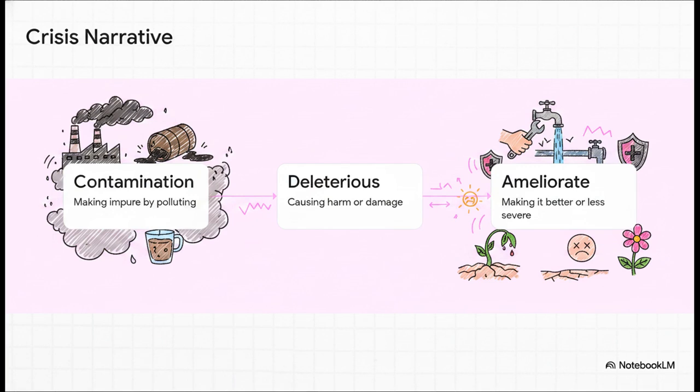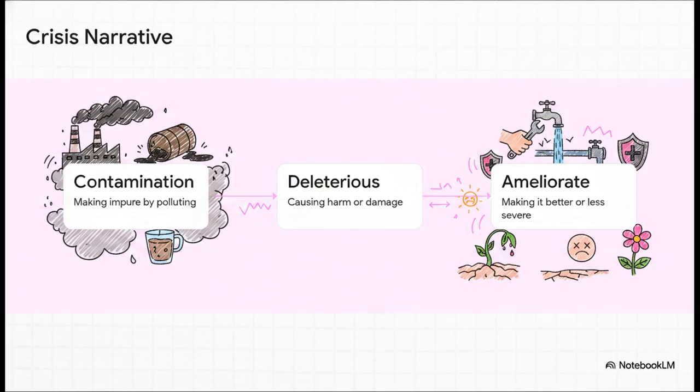Step 1. We start with contamination, which is the action of making something impure by exposing it to a pollutant, like polluting our potable water. That leads directly to Step 2, a deleterious effect. Deleterious means causing harm or damage. It is highly detrimental and injurious. So, a deleterious event has occurred to the water supply, which demands Step 3.